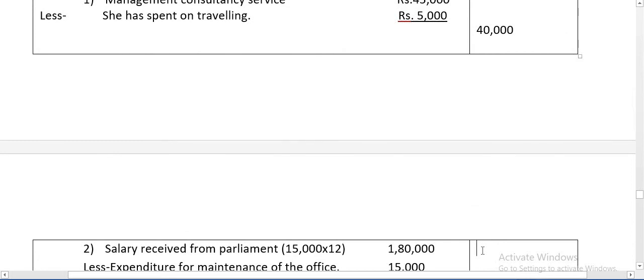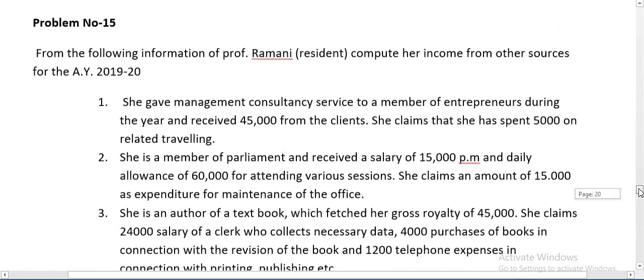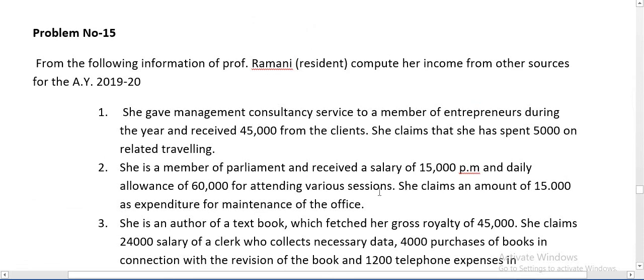40,000. Second one, she is a member of parliament and received a salary of 15,000 per month. Remember, while computing income from salary, we do not take the parliament member salary.